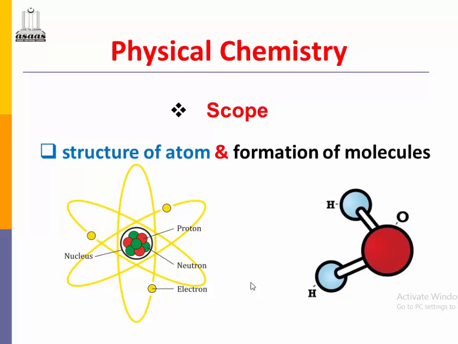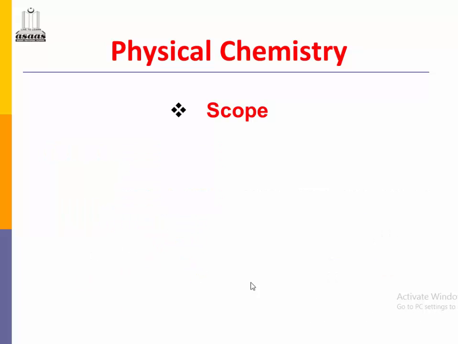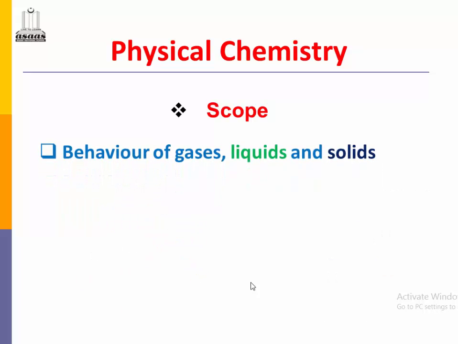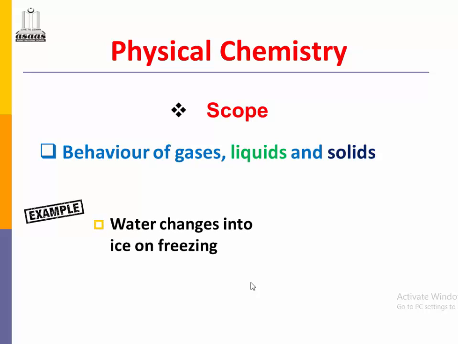A water molecule forms when two atoms of hydrogen combine with one atom of oxygen, that is H2O. So we study the structure of atom and the formation of molecules in this branch.